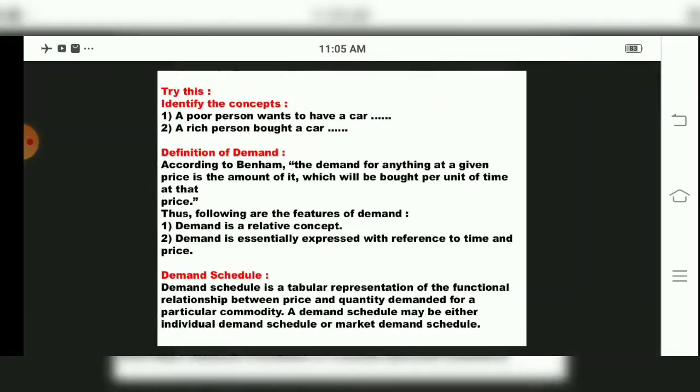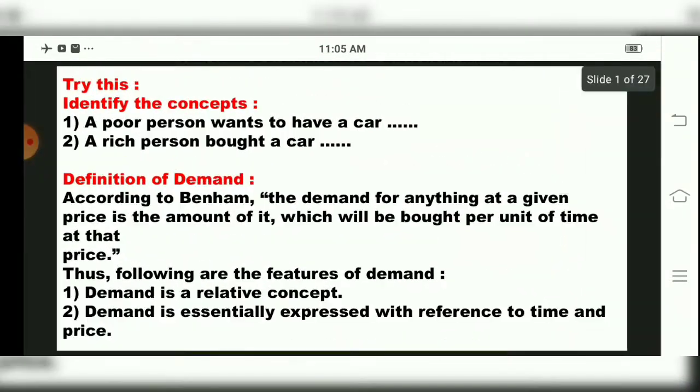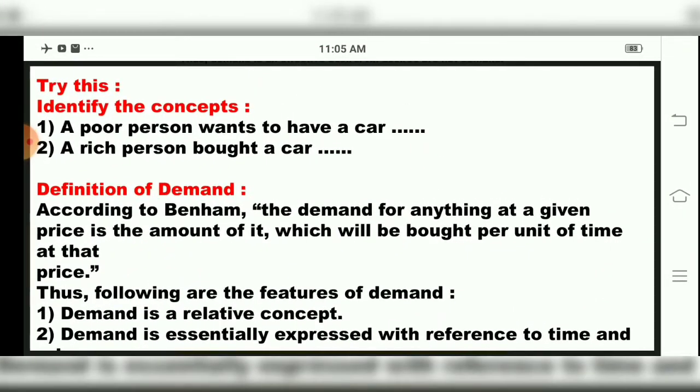Now see, in your textbooks they have given 'identify the concept'. Now the first one is what? As we have studied in the meaning of demand, desire is not considered as demand. Desire means you want to purchase a commodity, but if you have money and you purchase that commodity, that means you are demanding the thing. So here we will make the concept clear.